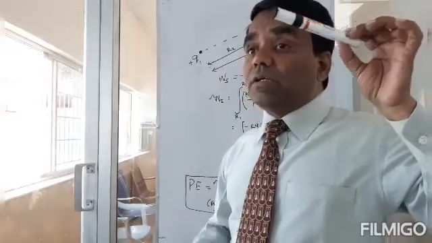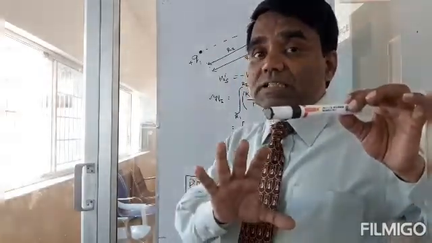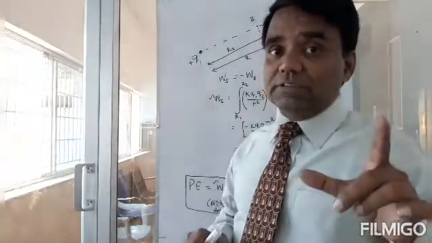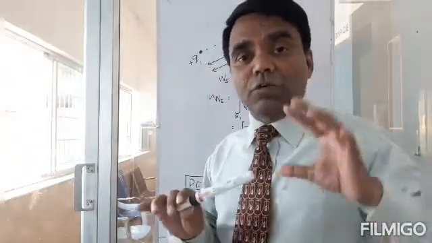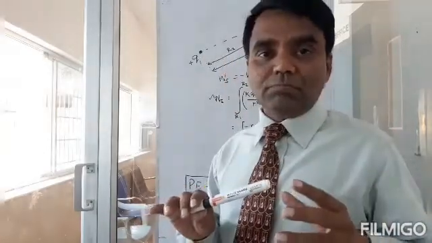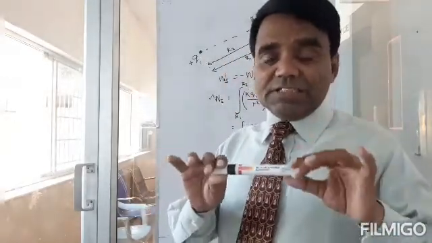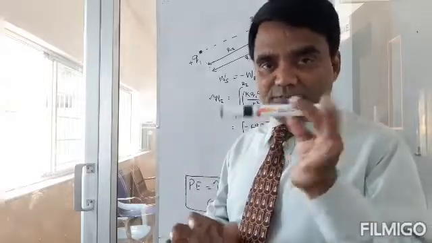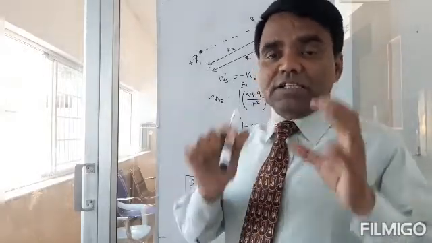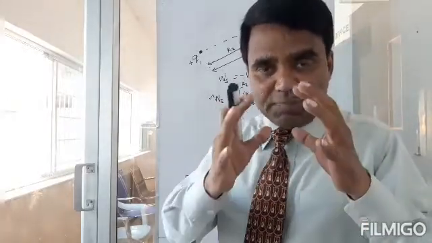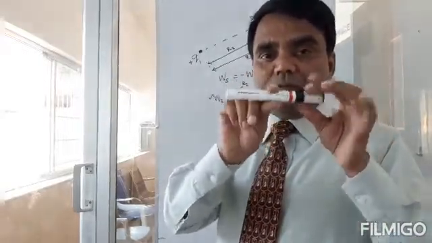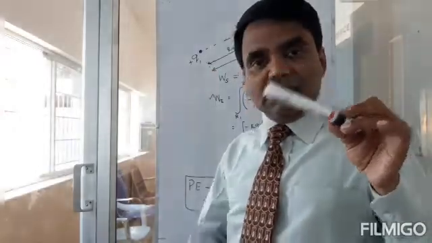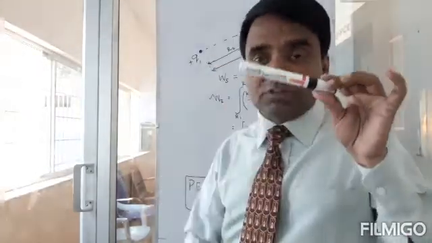Okay, potential energy, unlike kinetic energy, is for the system, not for a body. Kinetic energy is for a body, half mv square for this one, but potential energy is for the system. I mean, it is available for both. Even here, when you take this marker pen and the earth, the potential energy is available for both of them.